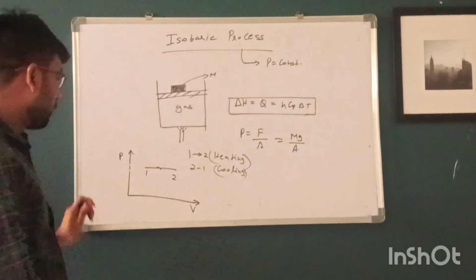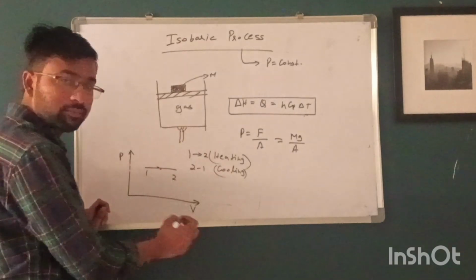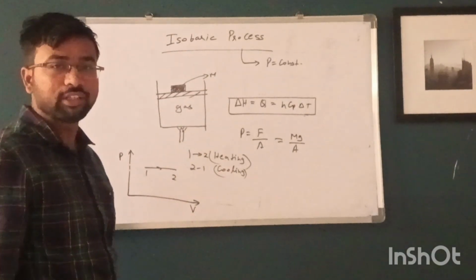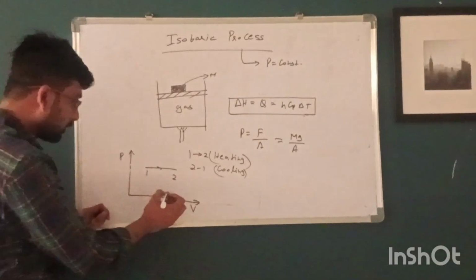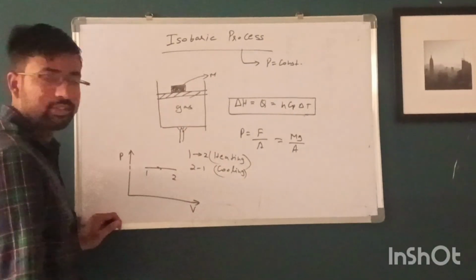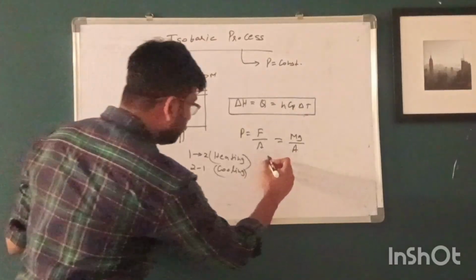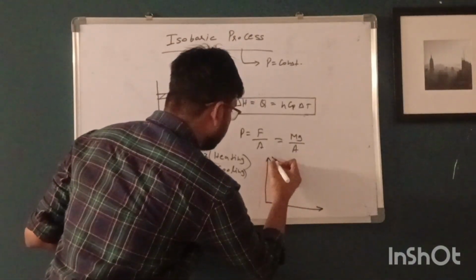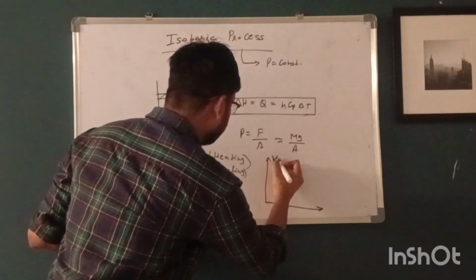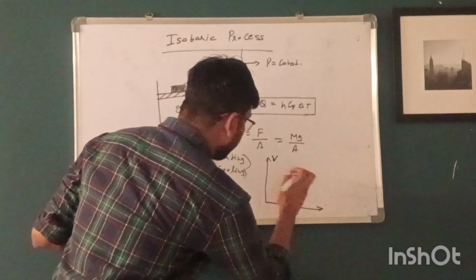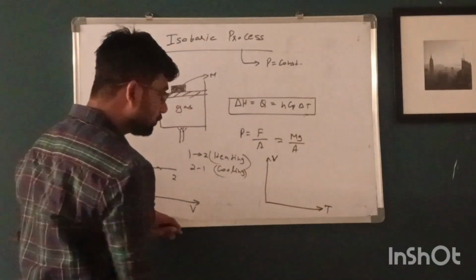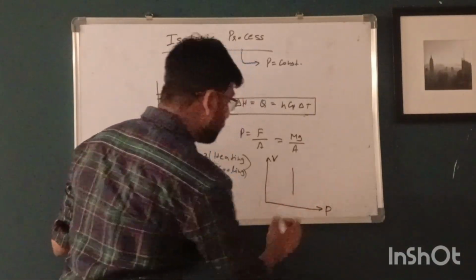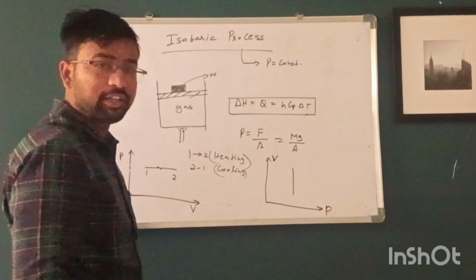So that's why volume of this system will increase. And if we cool the gas, then what happens? The temperature of the gas will decrease. And pressure is constant and volume of the system will decrease. This is the PV diagram, a straight line.